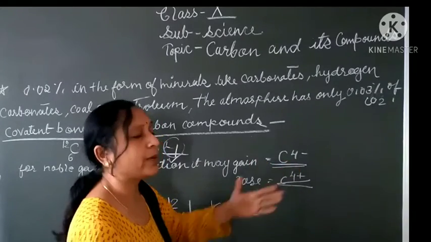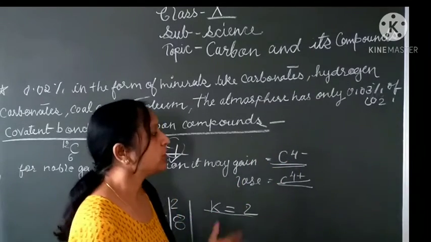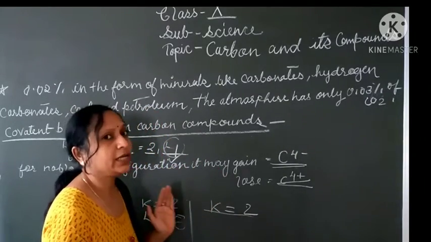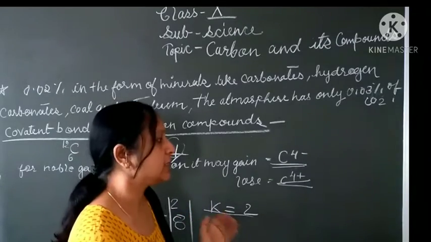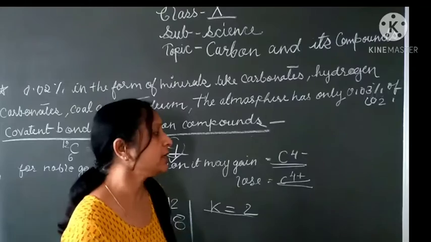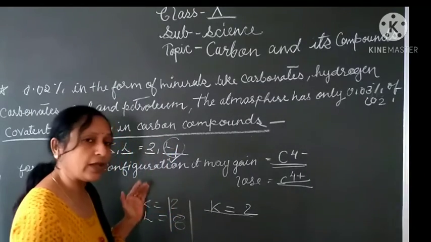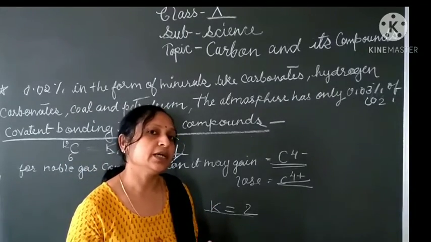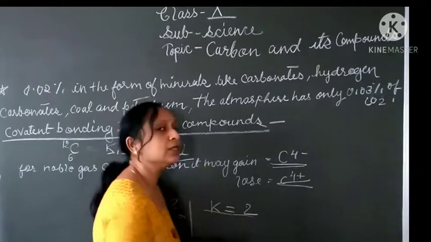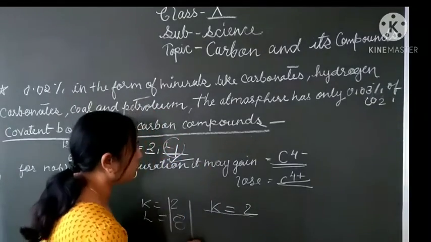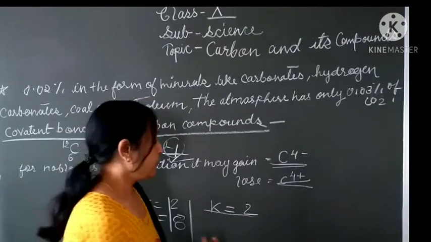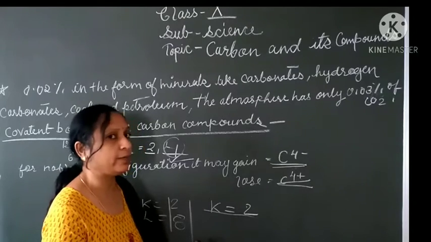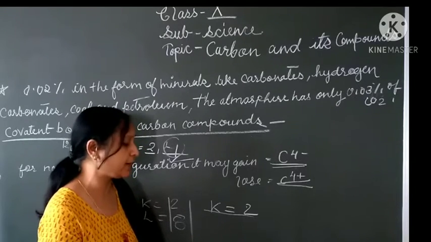Carbon solves this problem by sharing. The bond formed by sharing is called a covalent bond. So a covalent bond is formed between two non-metals. One non-metal forms a covalent bond with other non-metals by sharing of electrons. So one carbon atom can share its 4 valence electrons with other carbon atoms and form a carbon-carbon bond by sharing electrons. So this is called a carbon-carbon bond.